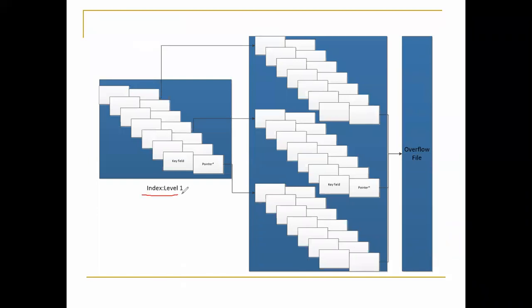The index level 1. Just see here, this is our key field, that is 1 2 3 4. This is the pointer field, so it points to this record. Second, suppose the second field, this key is pointing to here, and the whole record is stored here. Likewise, the pointers are given from the particular index key value to the whole data. So with this type of representation you can easily understand how it will work internally.